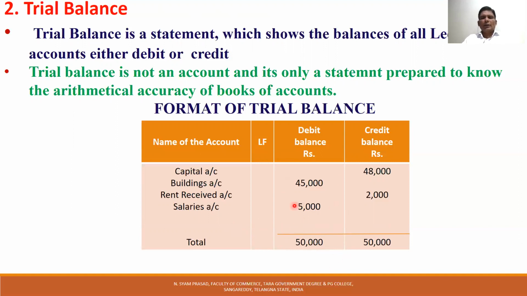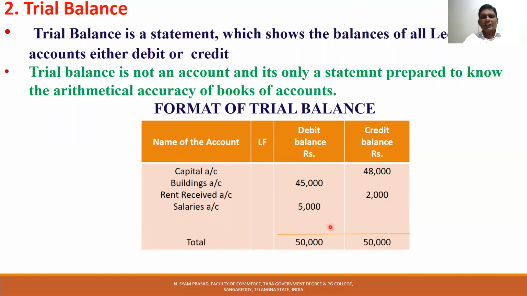We are debiting every account with the opposite account. That's why every debit has an equal opposite corresponding credit. So trial balance is prepared to know the arithmetical accuracy of books of accounts. I have given a format of trial balance: name of the account or ledger folio, ledger account number, debit and credit. The debit balance or credit balance of an account is shown here.